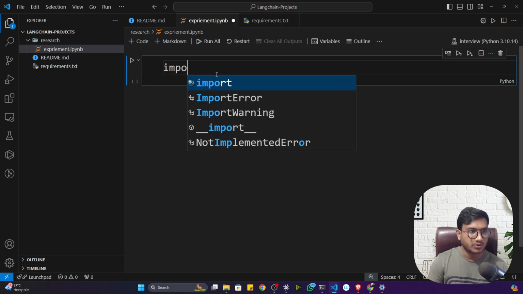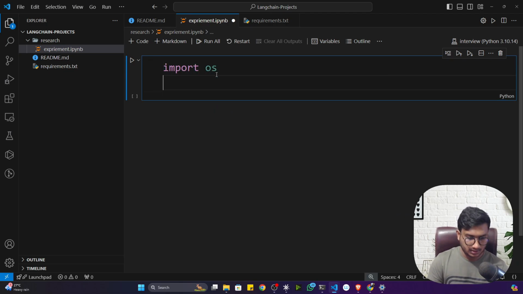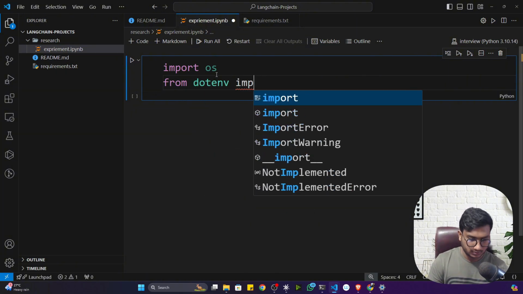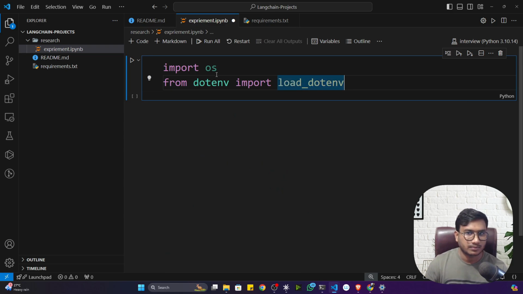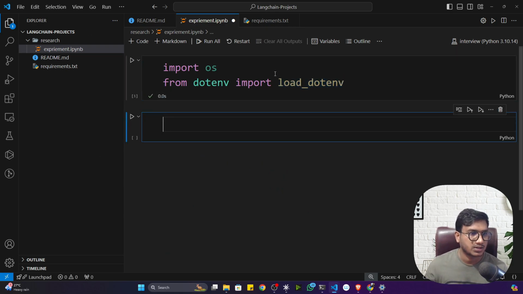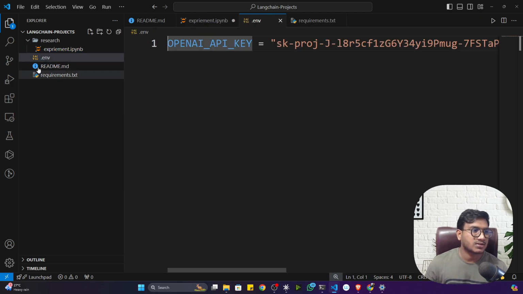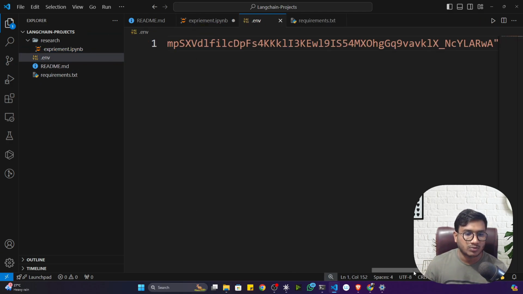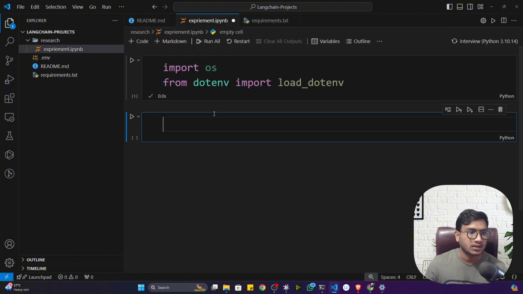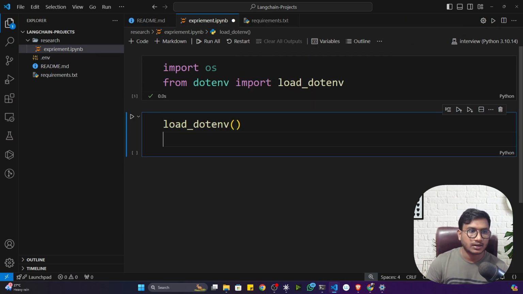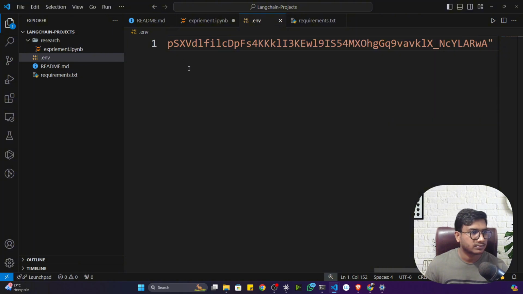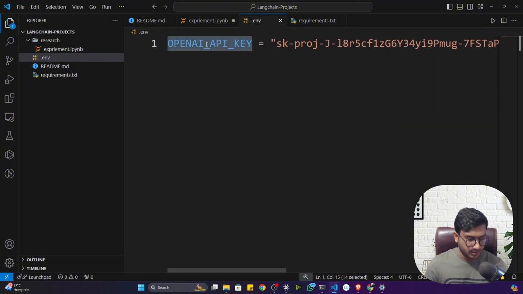Now here, first of all, let's import some libraries. I need the operating system, os. Then I also need dotenv. So from dotenv import load_dotenv. Now let me execute. See, it's working fine. I think, remember, I have to create a .env file here. Inside that I have to mention my OpenAI API key. So let me do it. So guys, as you can see, I have created this .env file. Inside that I mentioned my OpenAI API key. So for you, you have to do the same thing. Now let's load this OpenAI API key. To load it, I'll call load_dotenv. After that, simply I'll call the key, OPENAI_API_KEY.